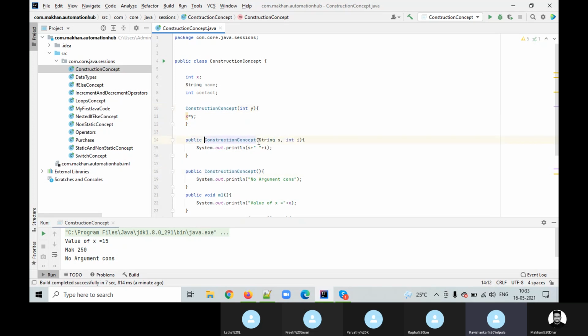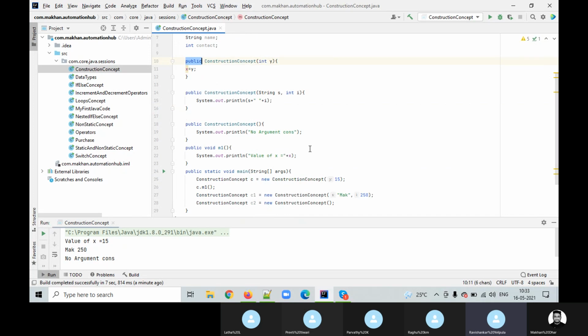This is the constructor, guys. Anything? Do you have any doubt or any question?